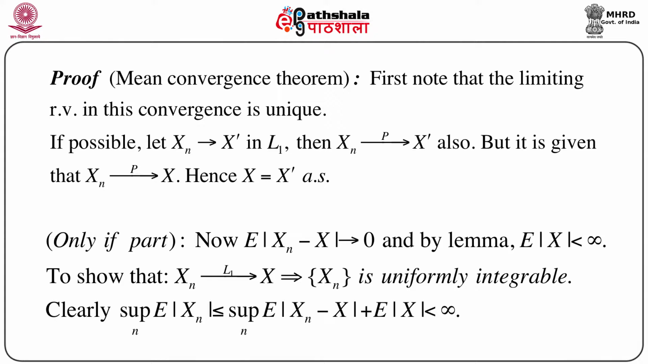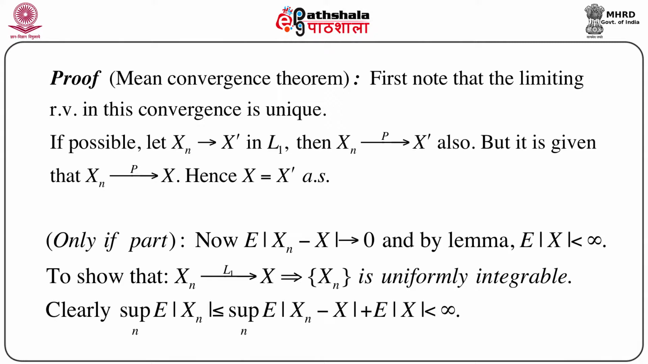So we don't need to bother about whether there exist other variables to which Xn can converge, because the limit is unique. So we are done with that. Now let us concentrate on the proof one by one. So first let us prove the only if part.